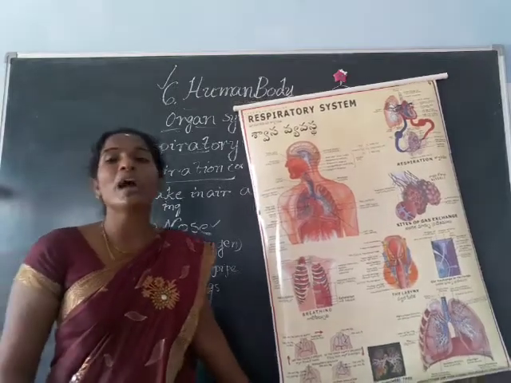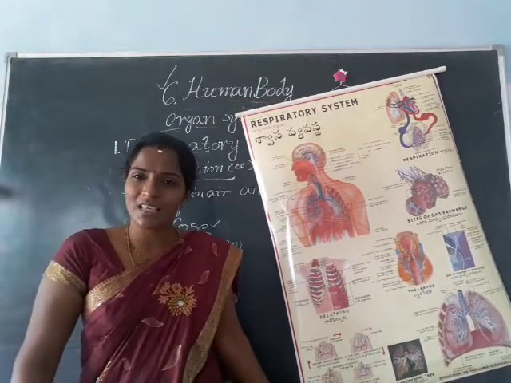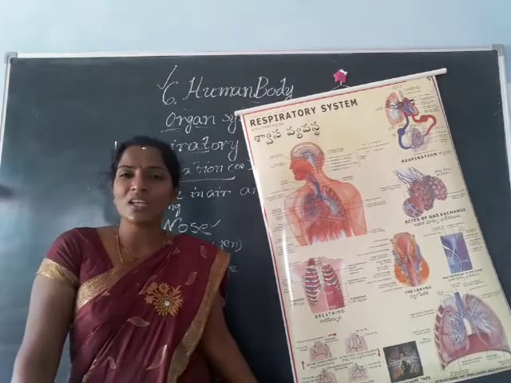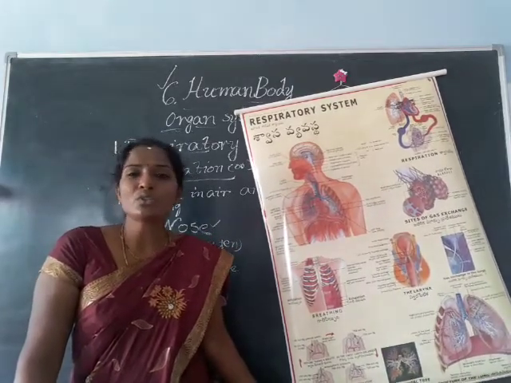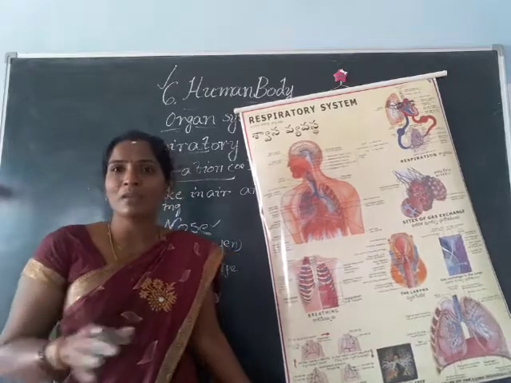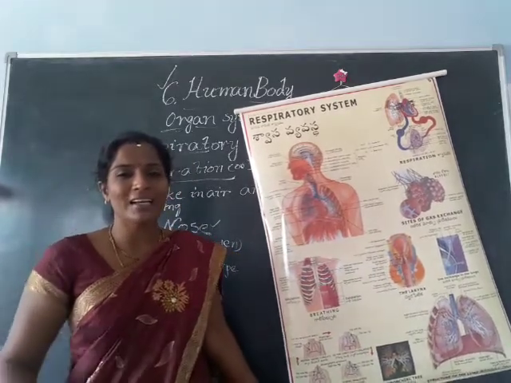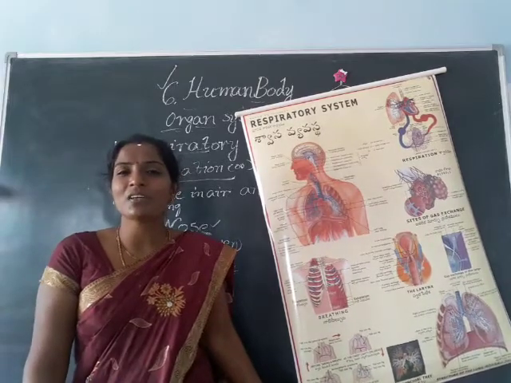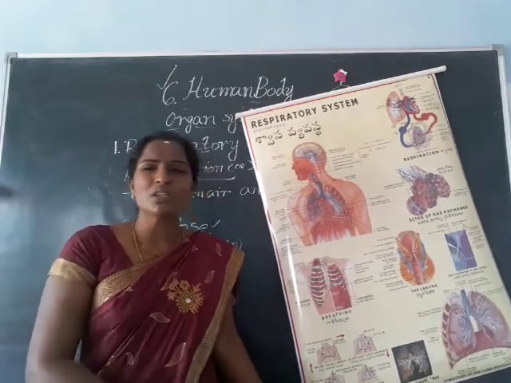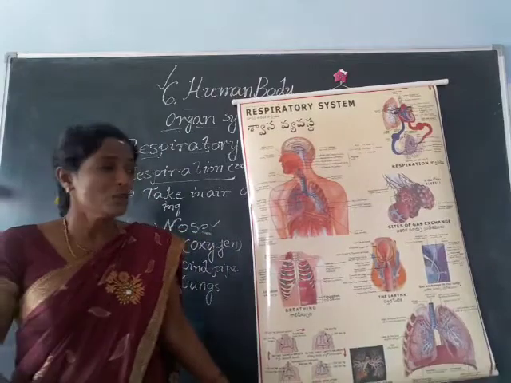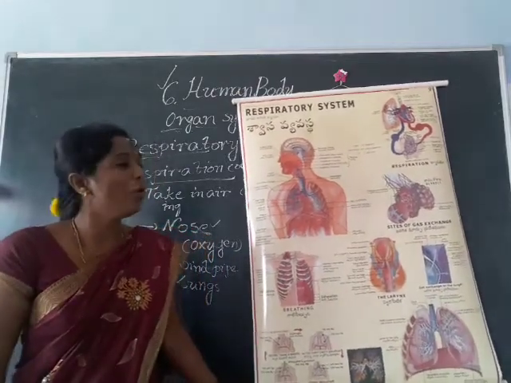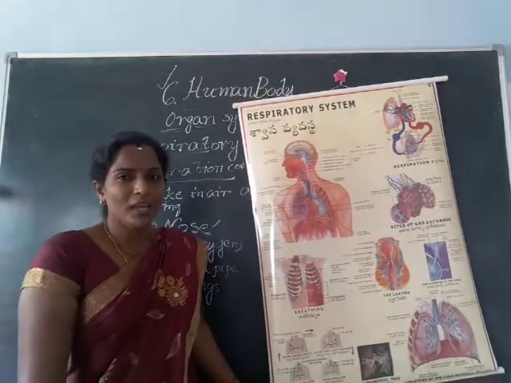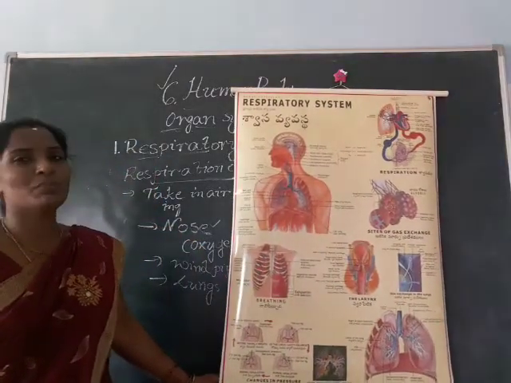And also we have to keep our surroundings clean. Only then can we take fresh air. We also have to plant some beautiful green plants and trees. Automatically these green trees make our environment very neat. So children, I hope you all will follow these notes. Okay, so this is about the respiratory system.